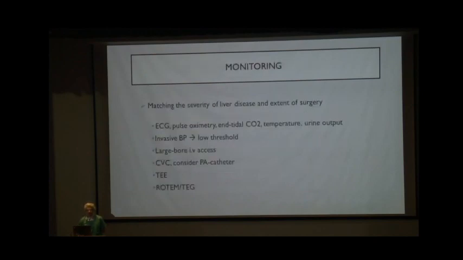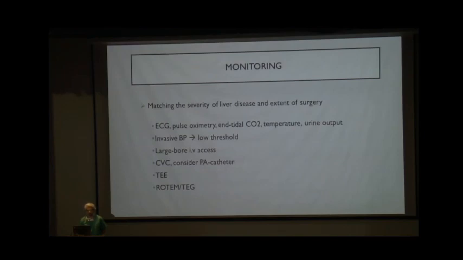Monitoring will depend upon the severity of the liver disease and the extent of the surgery. The standard ASA monitors like the ECG, pulse ox, end-tidal CO2, temperature, and urine output have to be used in all patients. We should have a very low threshold for using invasive BP in this patient, and it's recommended to secure a large bore IV access, since this patient might bleed in the intraoperative period and might require massive blood transfusion.